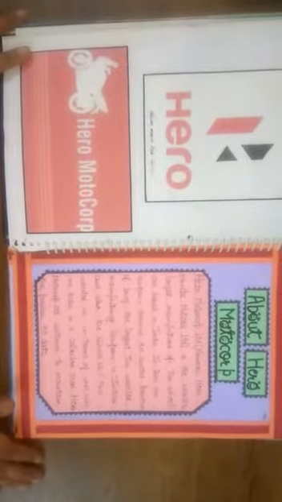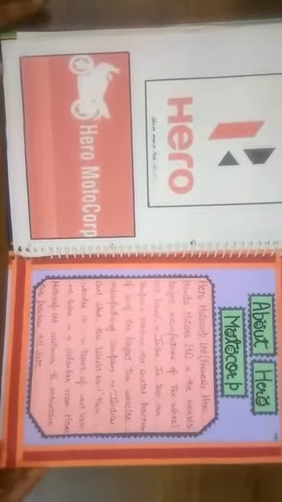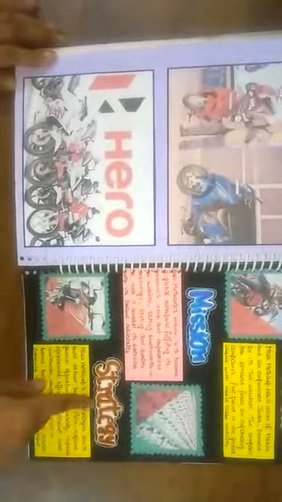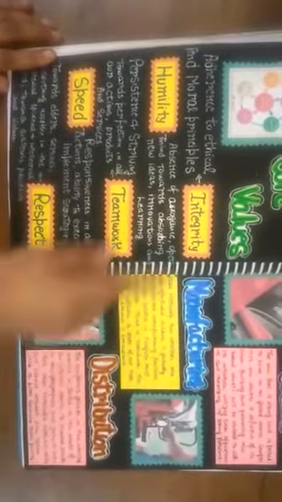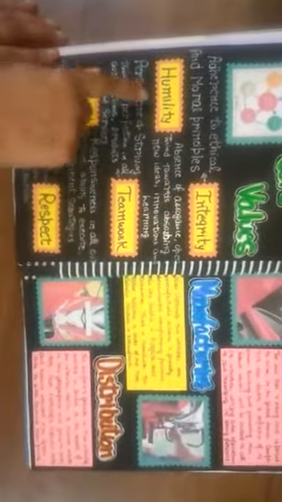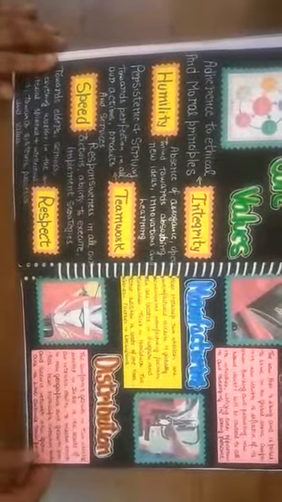You can see some picture work is there. If it is available on the net, you may have that pasting over here. You write a little bit about the company, about Hero Motor Corporation. It will be available on the net only. So there is a picture work again, some vision of the company, mission, what strategy they are using, all that. It should be presentable but not taking too much time. Core values: integrity, humility, teamwork, speed, respect. That way you can cover of your own.